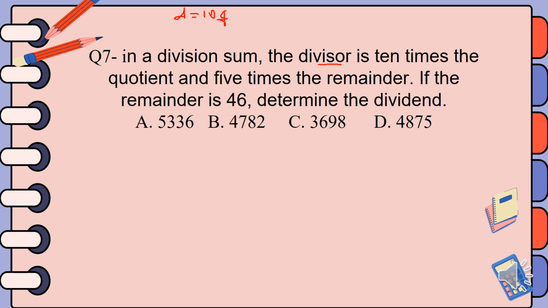And again it says the divisor is equal to 5 times the remainder, 5 times the remainder r. And what is given here is r, the remainder, which is equal to 46.